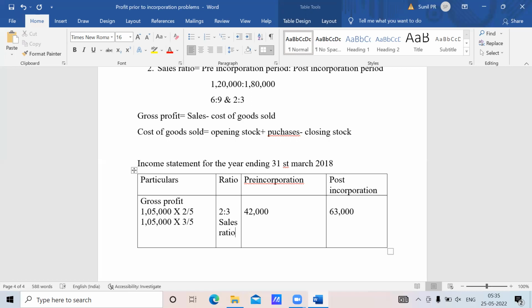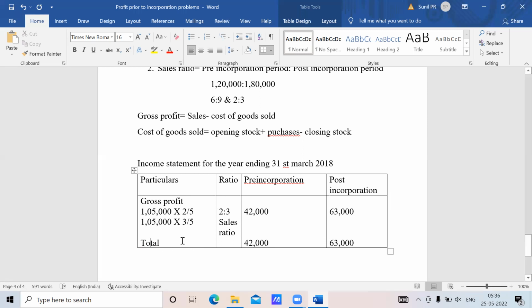Now the same total. You need to write the total here, after gross profit. What will be the total? It will be the same thing. It is 42,000 and it is 63,000. Okay, now this is the total.